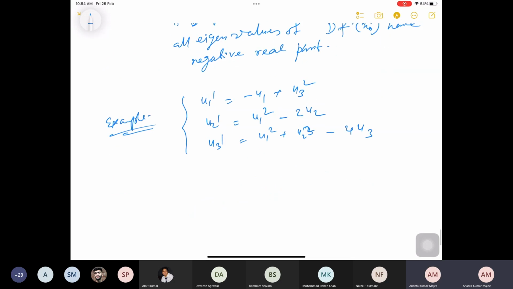Then you see that the zero vector is an equilibrium point. Check that 0 is an equilibrium point.